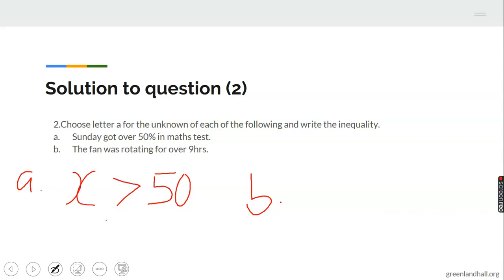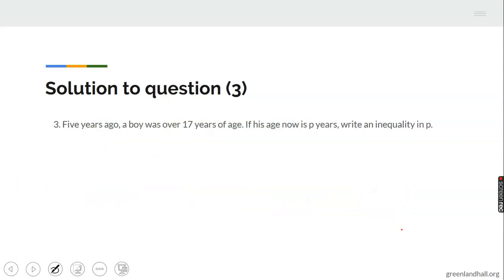Then the other one, the fan was rotating for over 9 hours. Let T be the time that the fan rotates. So since it is over 9 hours, that means T is greater than 9 hours. Now the last question says 5 years ago a boy was over 17 years of age. If his age now is P years, write an inequality in P.